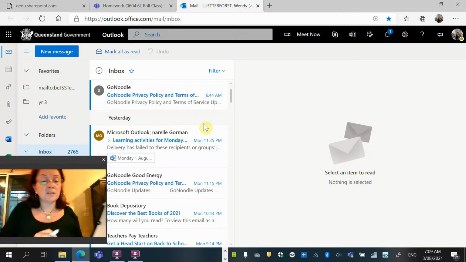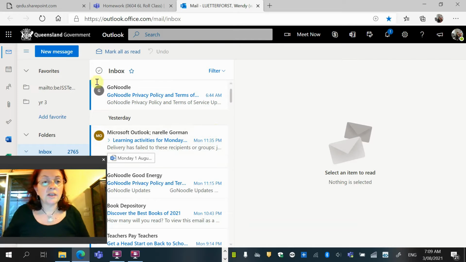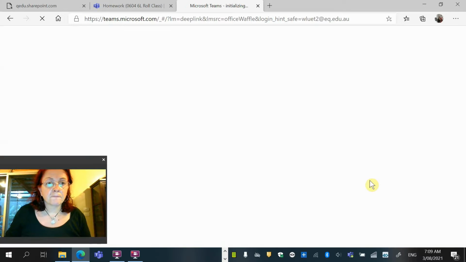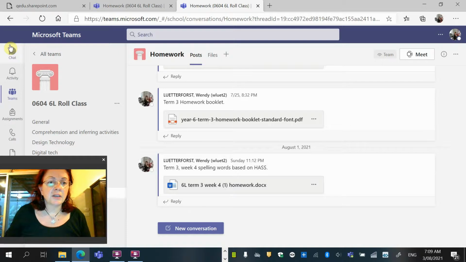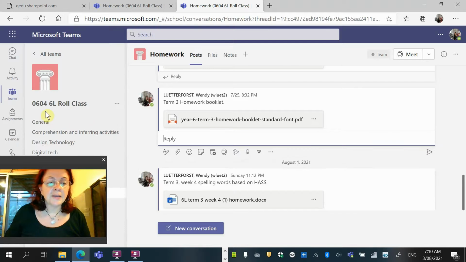And your password is the same password that you use at school to log onto your computers. Now that'll get you onto Microsoft email. Then what you do is you go up to this button up here, click on that, go to Teams, takes you straight there, and you can see all the other functions that you can get to from that as well, all those other programs and apps.